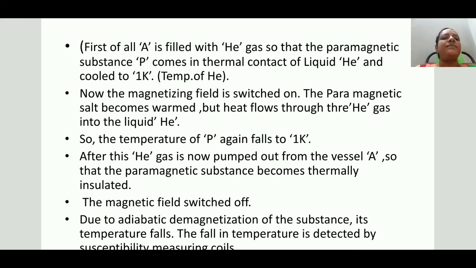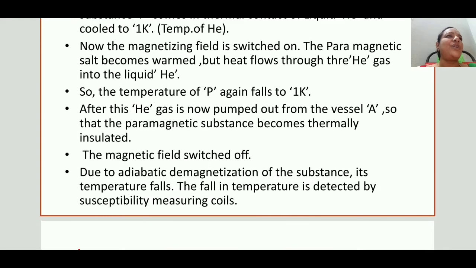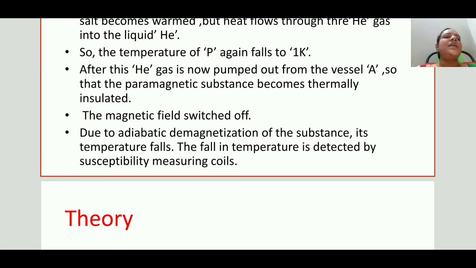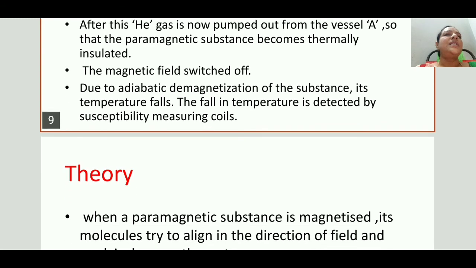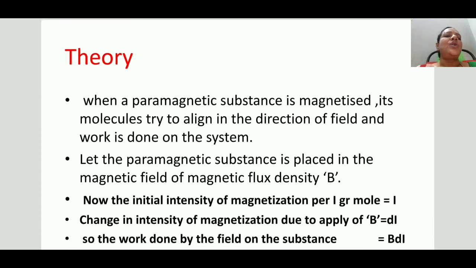Next step, the magnetic field is switched off, meaning we are doing the demagnetization. When the field is switched off, the adiabatic demagnetization takes place and the temperature of the salt falls down. This temperature is detected by the susceptibility measuring coils.